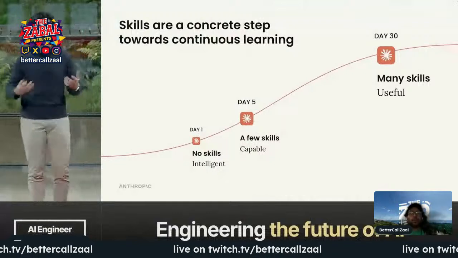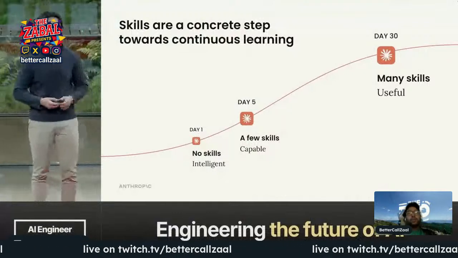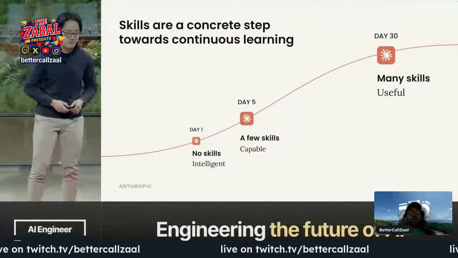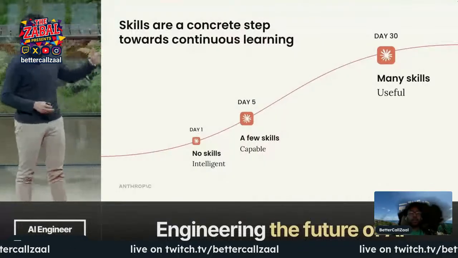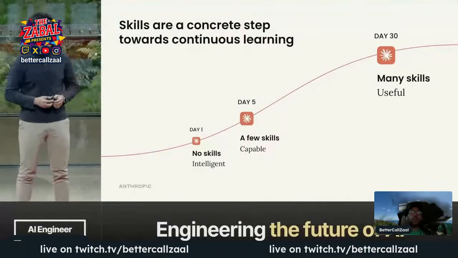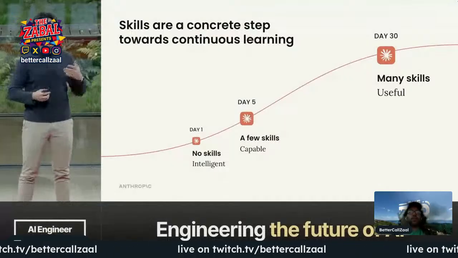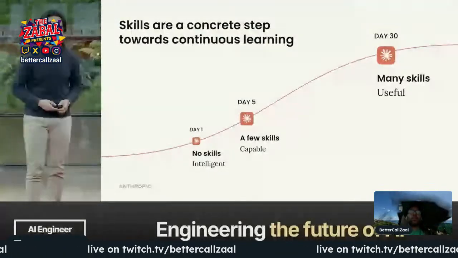This is what we have always known. The power of in-context learning makes this a lot more cost-effective for information that changes on a daily basis. Our goal is that Claude on day 30 of working with you is going to be a lot better than Claude on day 1. Claude can already create skills for you today using our skill creator skill, and we're going to continue pushing in that direction.